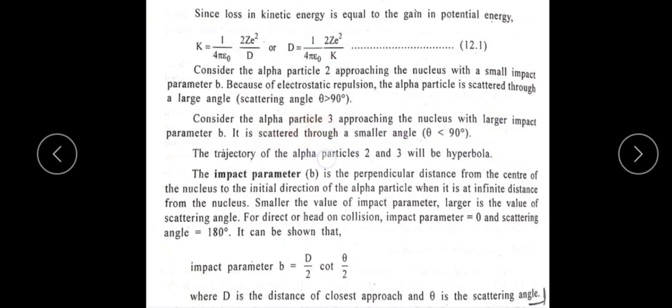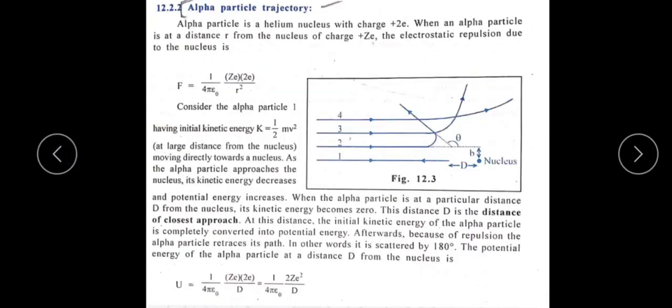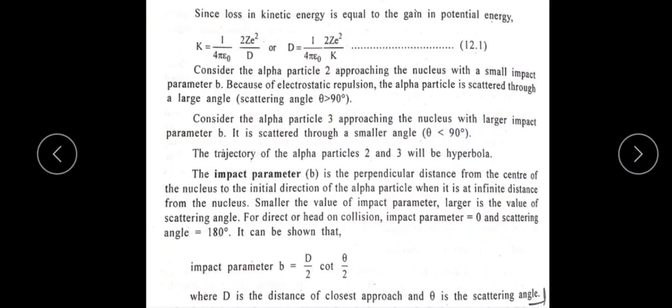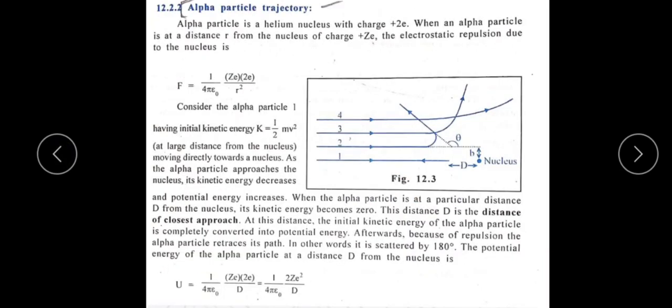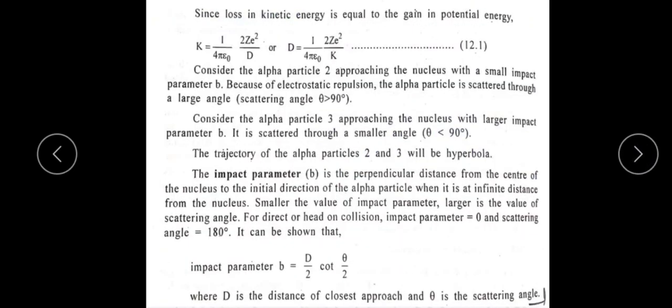Next, go to the third particle. Here the third alpha particle approaches the nucleus with a large impact parameter b, and is scattered through a small angle. As compared to the second one, its impact parameter is large, and it deflects through a small angle. From these we can observe that the trajectories of alpha particles 2 and 3 are parabolic paths.